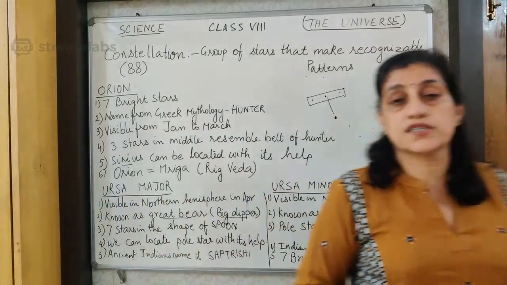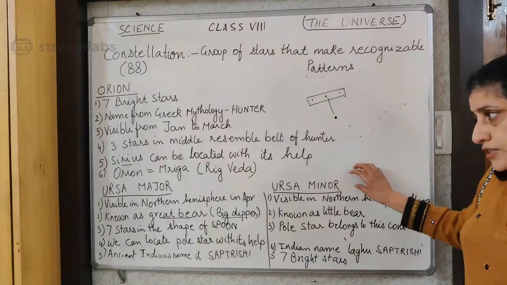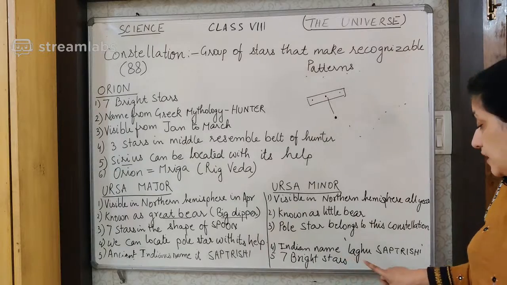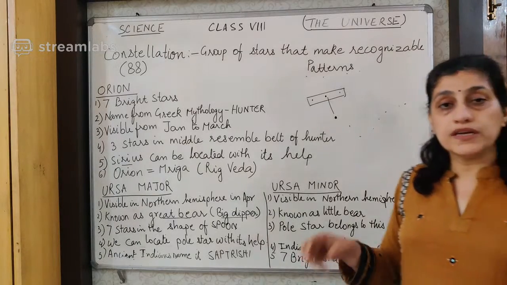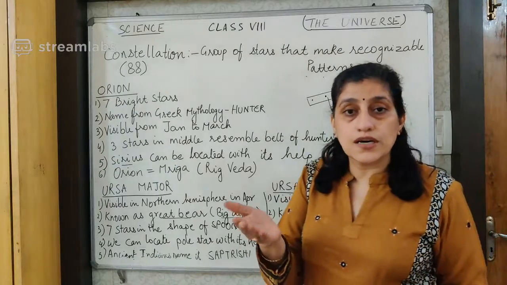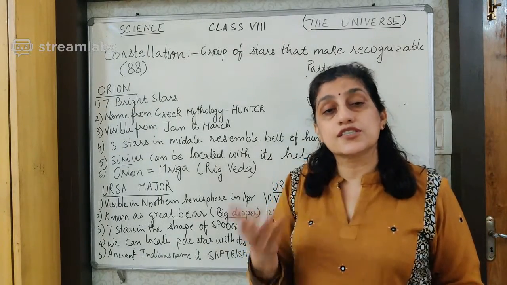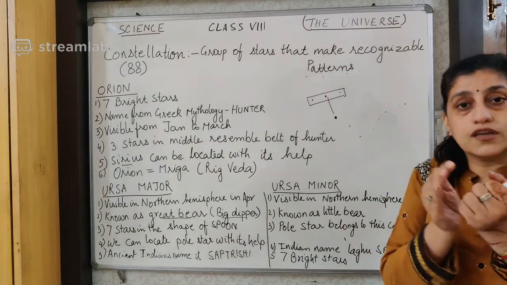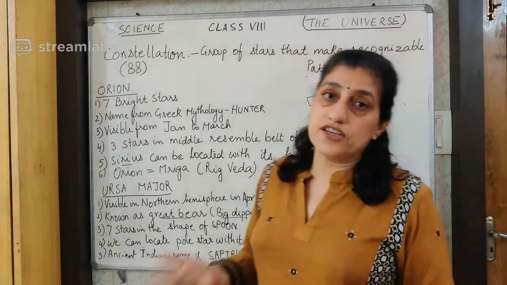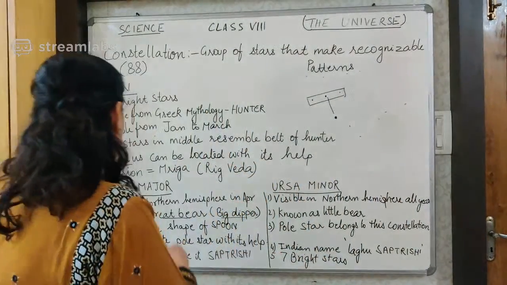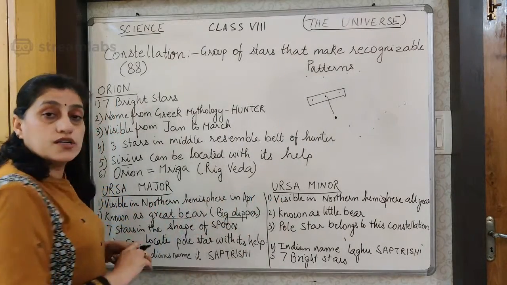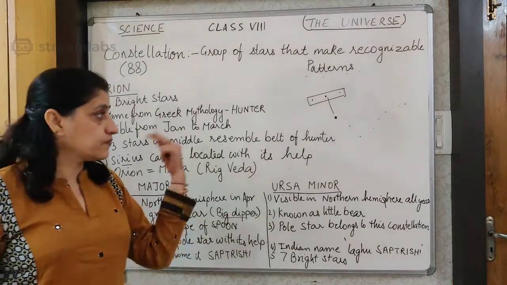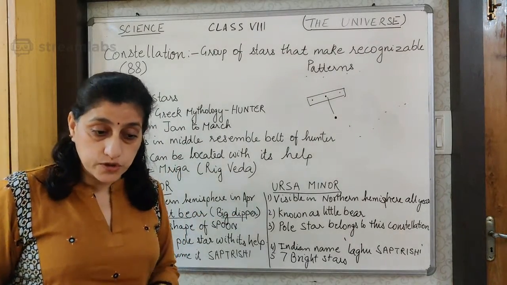Because it is made up of 7 stars, but this constellation is smaller than the other, according to the Indian name it has earned the name Laghu Saptarishi. Laghu means small. Laghu Saptarishi means smaller; Sapt means 7 and Rishi means our sadhus. So you have a comparative study of these two constellations here. You can take a screenshot and you will have all this placed for you in a very simple manner.